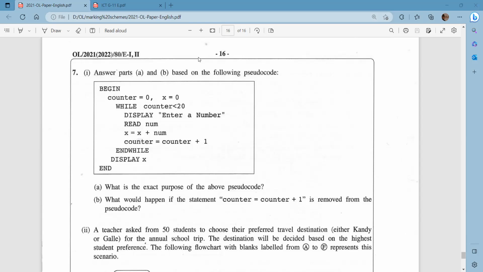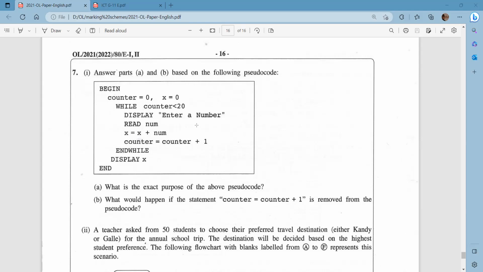As you can see, we can just ignore begin and end because that is a norm. When we are writing a pseudocode, it should start with begin and end with end, right? We can ignore them for the time being. We have count equals 0 and x equals 0, right? While the count is less than 20, we are going to prompt to enter a number.